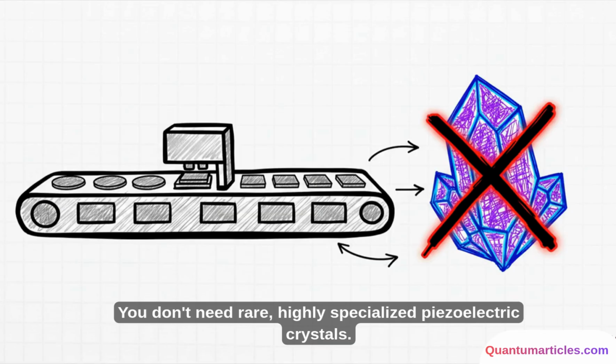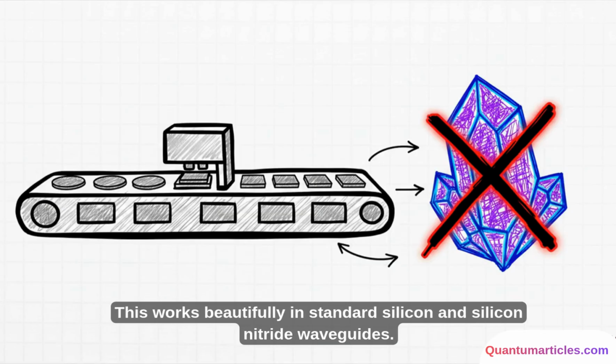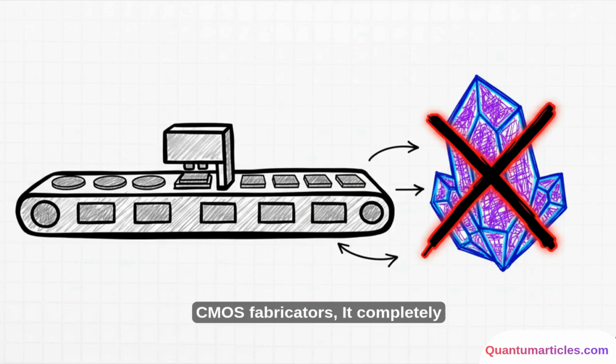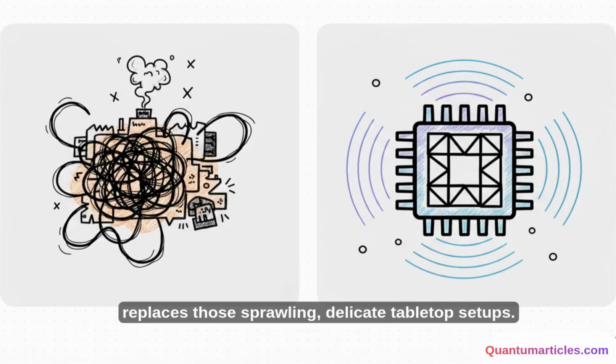You don't need rare, highly specialized piezoelectric crystals. This works beautifully in standard silicon and silicon nitride waveguides. That is a massive deal because it means we can leverage existing CMOS fabrication plants to actually build these quantum chips at scale. It completely replaces those sprawling, delicate tabletop setups.